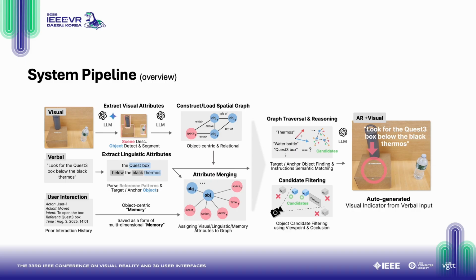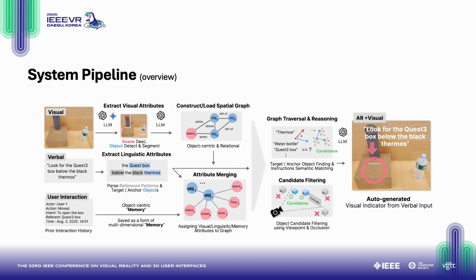Next, we extract relational properties from the instruction, such as spatial relationships between objects. We determine whether the target object is anchored to another object. For instance, the below relationship between the target, the quest box, and the anchor object, the thermos. If the instruction includes references to prior mentions, such as the object I mentioned earlier, we retrieve the corresponding interaction history using our graph-based representation. We illustrate this memory mechanism in more detail in a later slide.